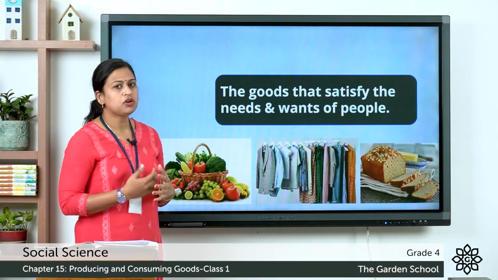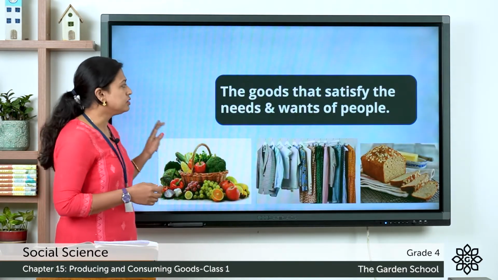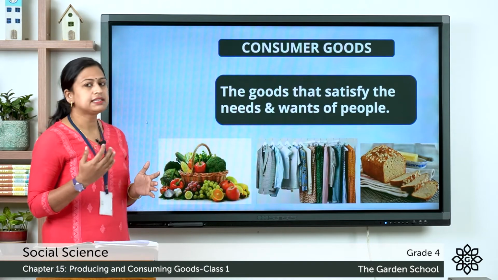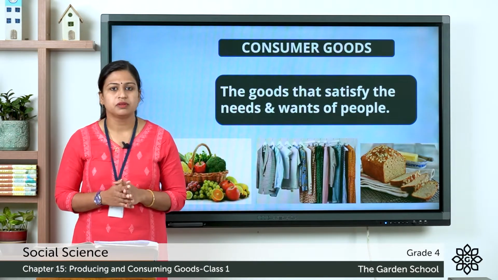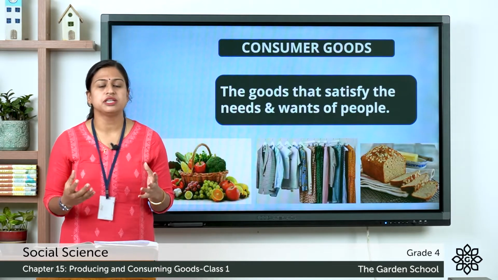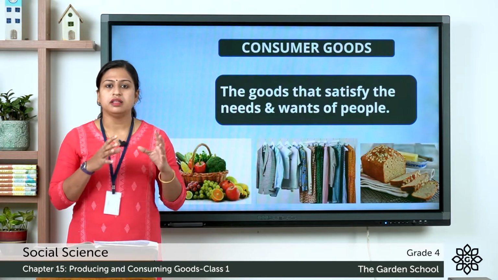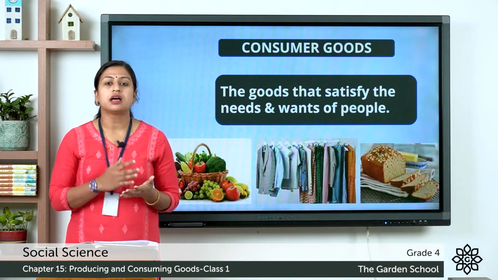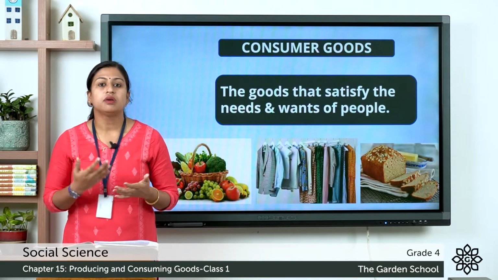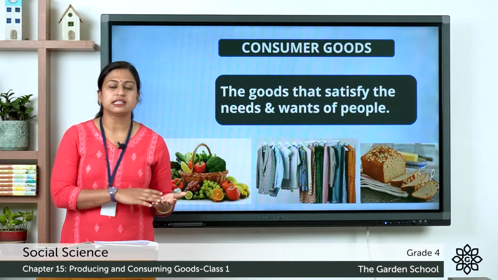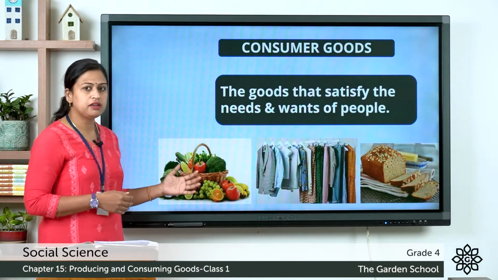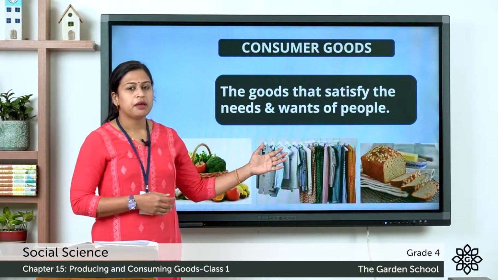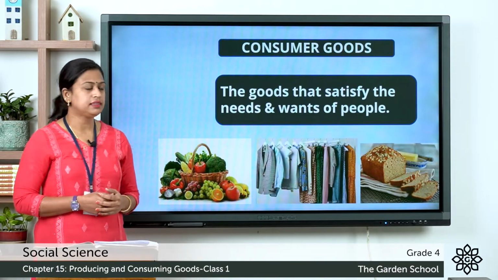First, let's talk about consumer goods. These are the goods that satisfy the needs and wants of people. We go to the market to purchase various things and these things are known as consumer goods because we need these things to satisfy or fulfill our needs. For example, fruits and vegetables, clothes, bread and many other things.